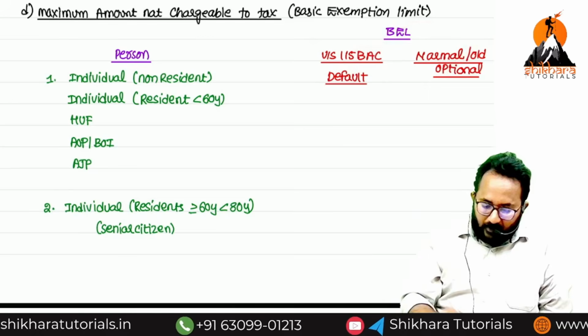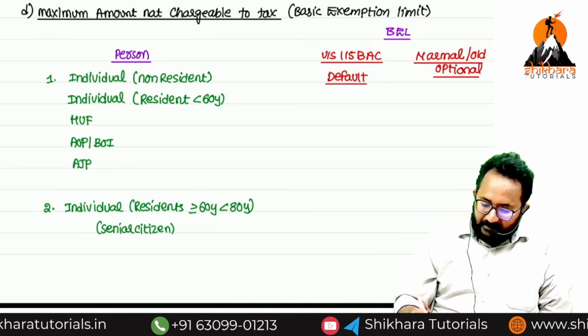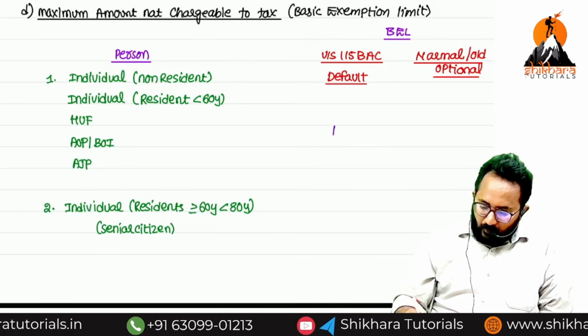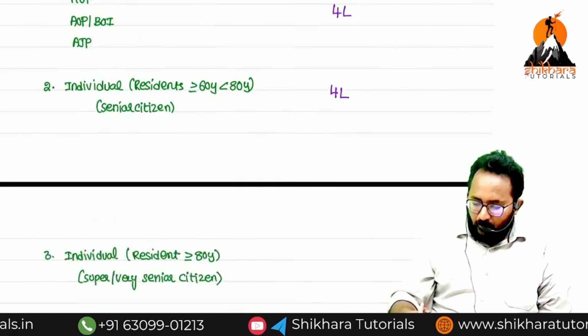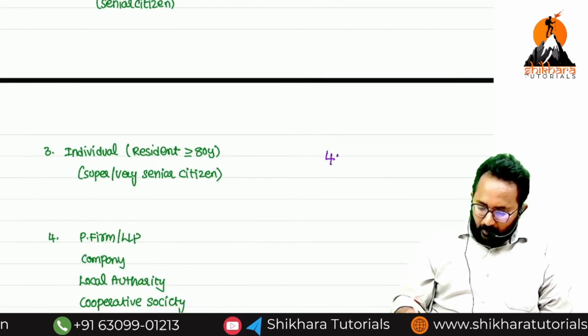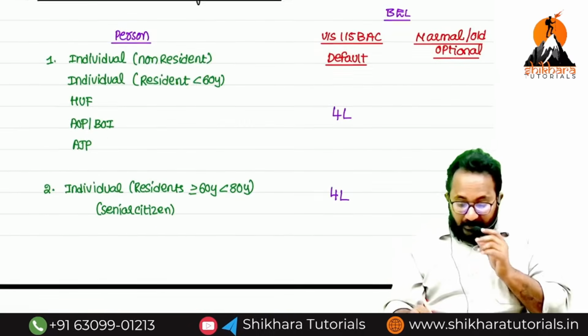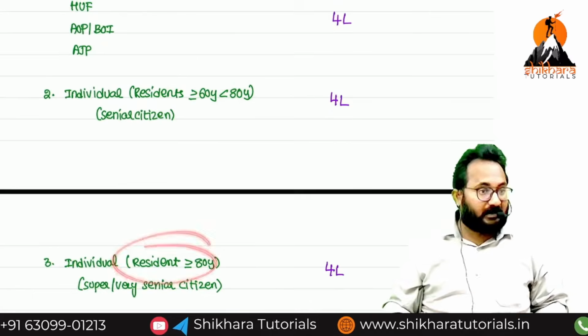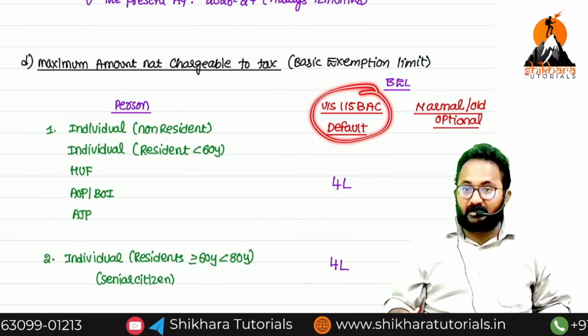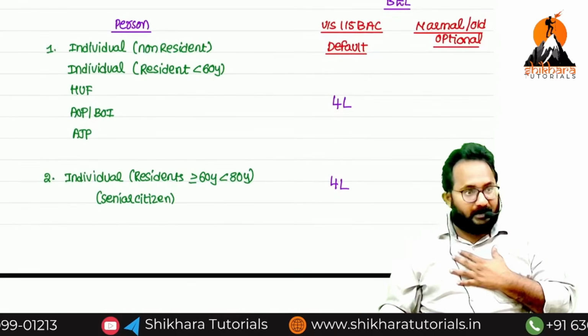Now, under 115BAC, what is the basic exemption limit? 4 lakh. 4 lakh for all. No need to check resident or non-resident. Always under this 115BAC. Sir, I am an individual.